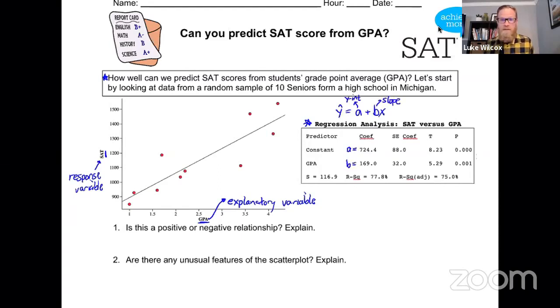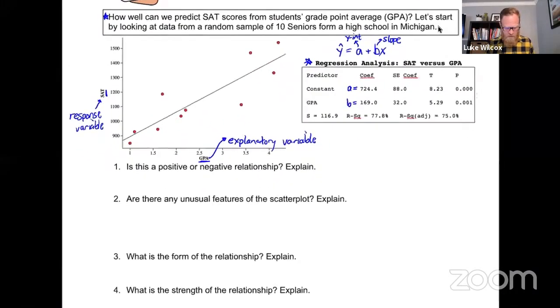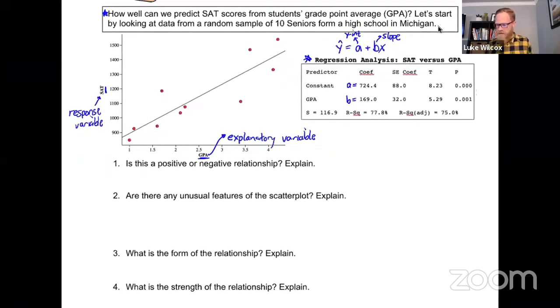Now we're going to talk about some of these other values in this computer output as we work through the activity for today. All right, so let's get into the questions here. Question number 1, is this a positive or a negative relationship? Well, I think very clearly by looking at the scatter plot, you see that upward trend as we move to the right, which is in fact indicating to us that we have a positive relationship.